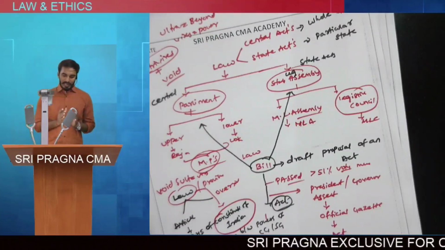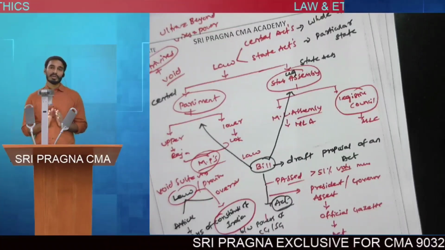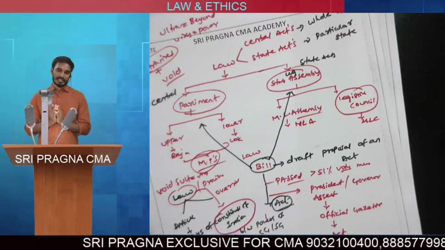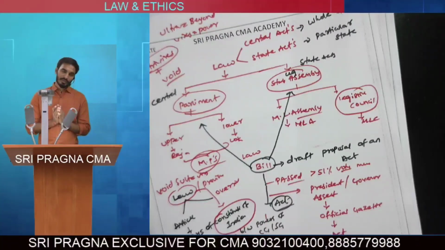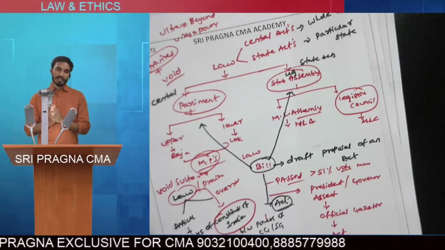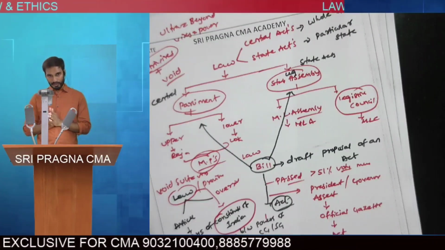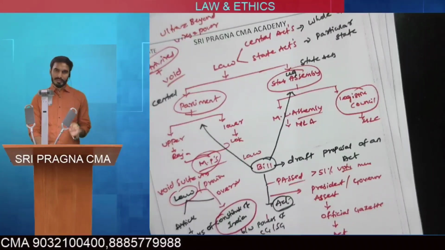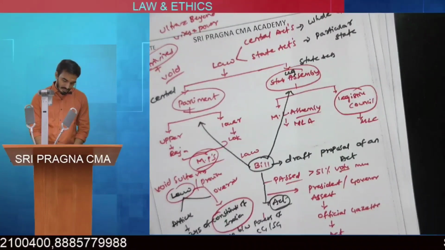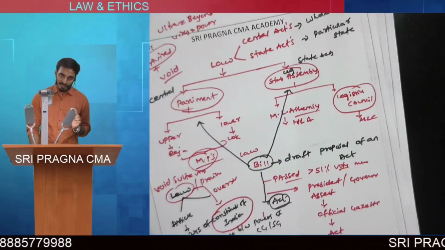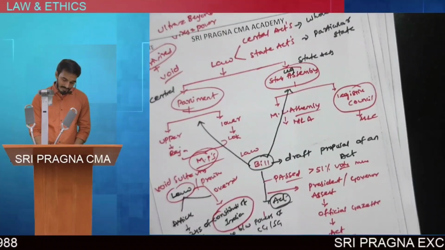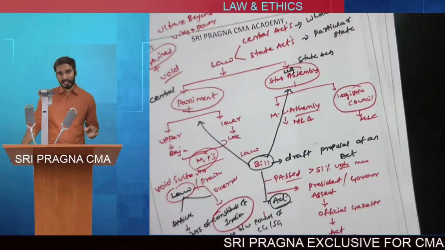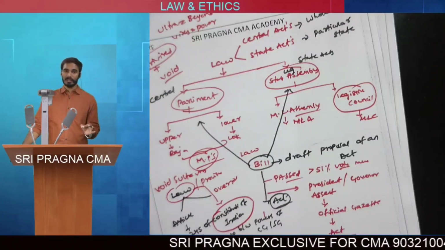Article 245 of the Constitution discusses the relationship between a state and parliament, the state assembly and parliament. So the relationship between the central government and state government, and between parliament and the state legislative assembly, is detailed by Article 245. It prescribes that any central law, any enactment framed at parliament, will be applicable to the whole of India.